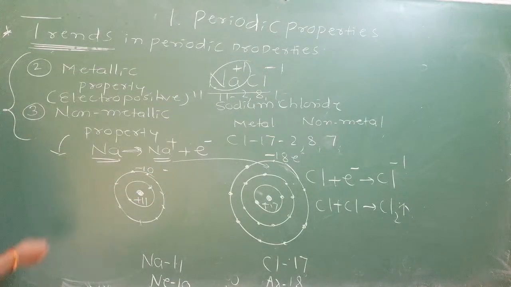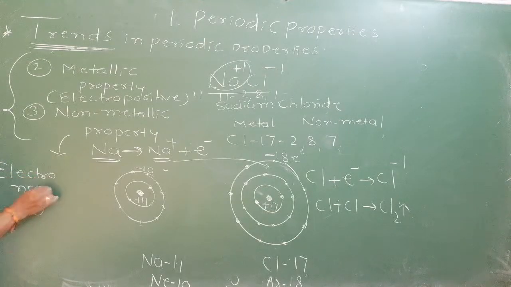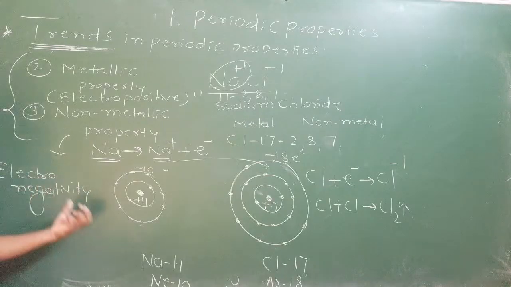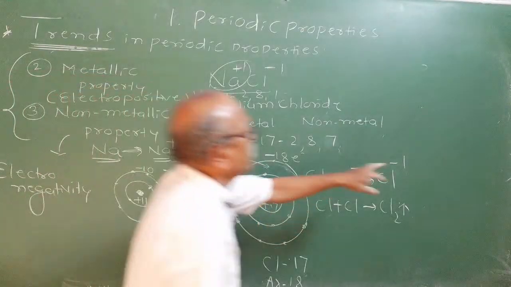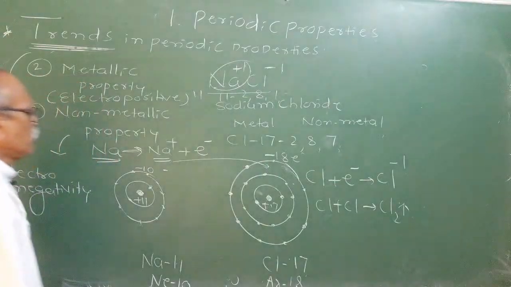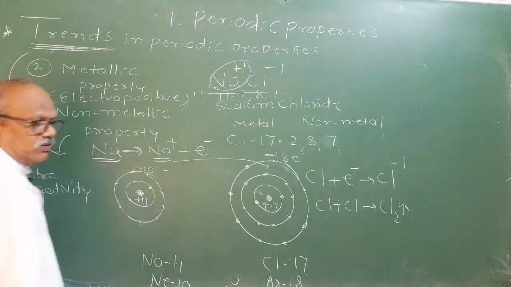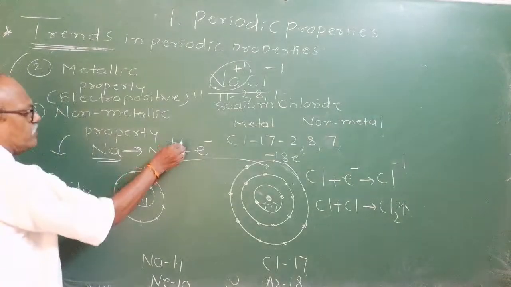Non-metals have the property called electronegativity. Electronegativity means the property of an element to gain electrons and form a negative ion. The property of a metal to lose one or more electrons and form a positive ion is what is called valency.